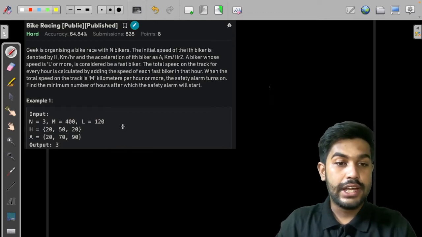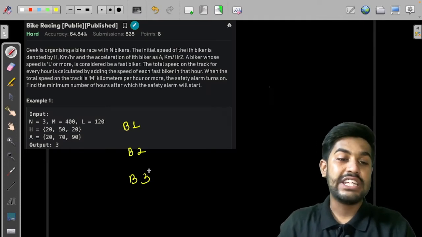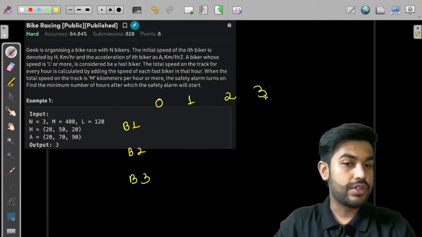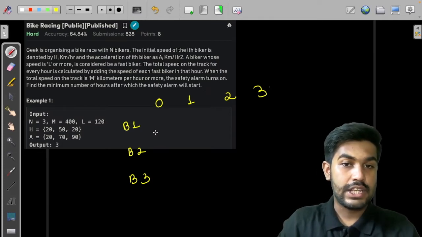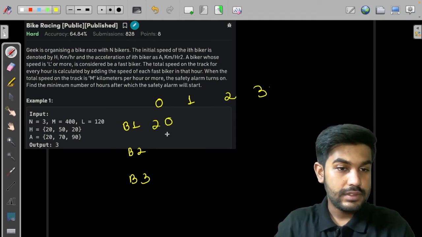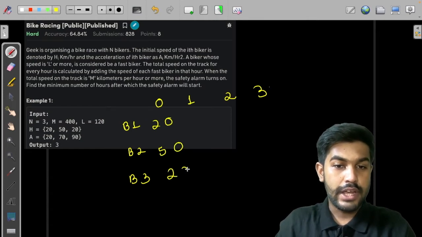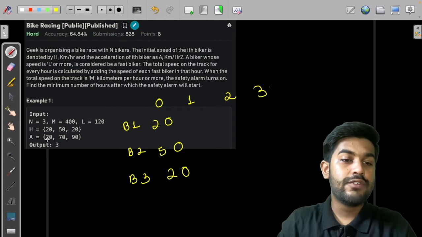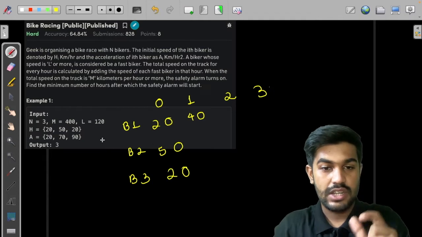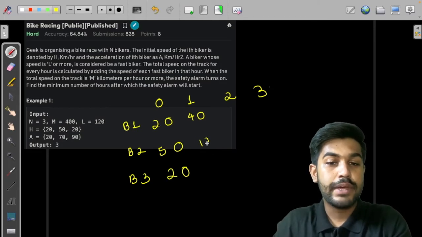Now let us evaluate the sample test case. Let us first calculate for bike 1, bike 2, and bike 3, the speed at each hour. The hours would be 0, 1, 2, and 3. For hour 0, there would be no acceleration, so the speeds would be 20 for bike 1, 50 for bike 2, and again 20 for bike 3. In the next hour, 20 would increase by 20, that is 40, initial speed plus the acceleration. Then we have 50 plus the acceleration, that would make it 120.